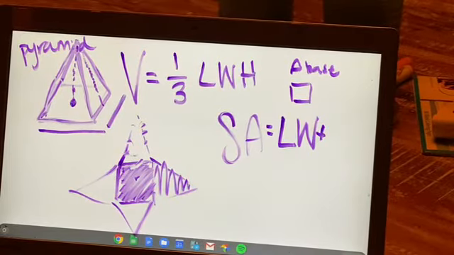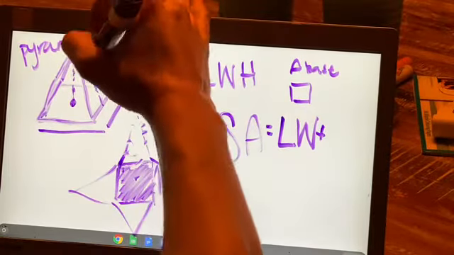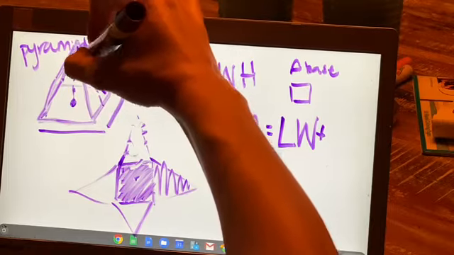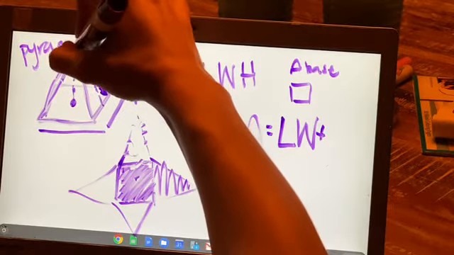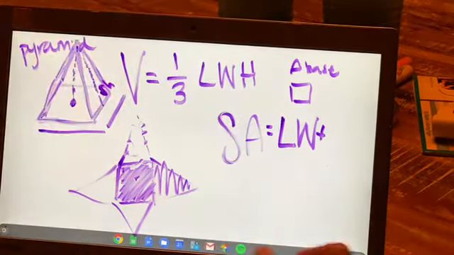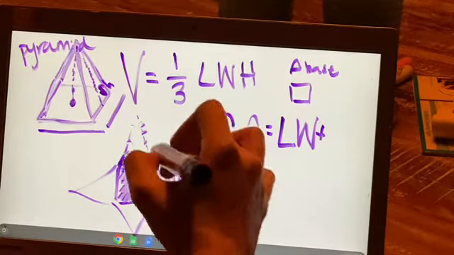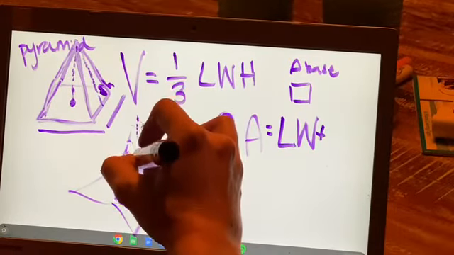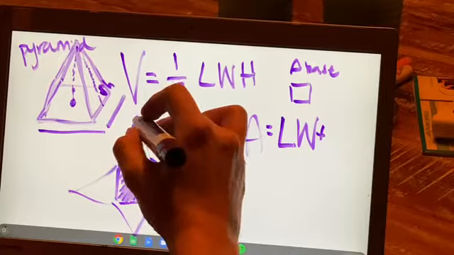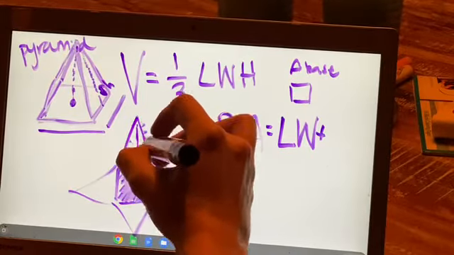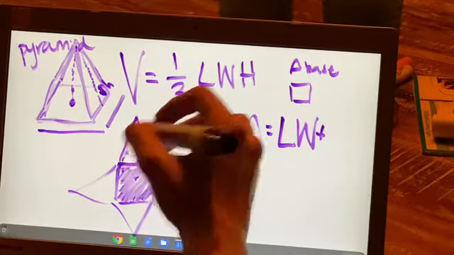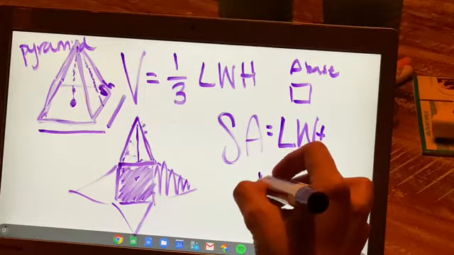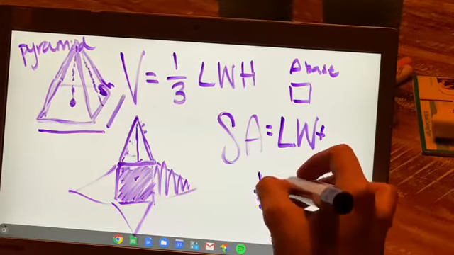Can you guys see that? So this measurement is the slant height. It's different than this height, which is dropped down in the center. So they're going to tell you the slant height or the height of one of these triangles. And so what you have to do is calculate the area of one of these triangles. So it would be the area of a triangle, 1/2 base times height, okay?